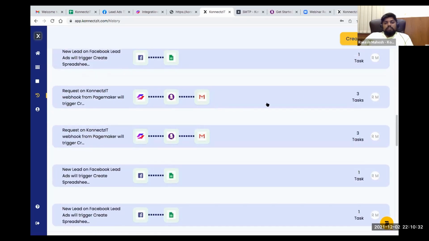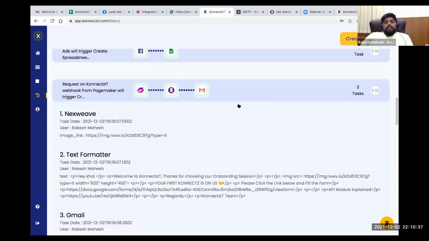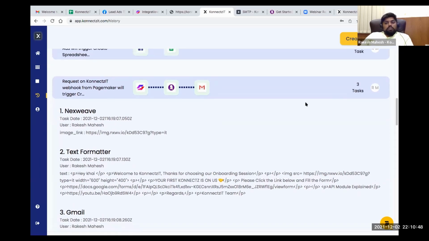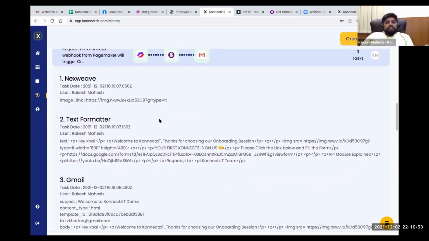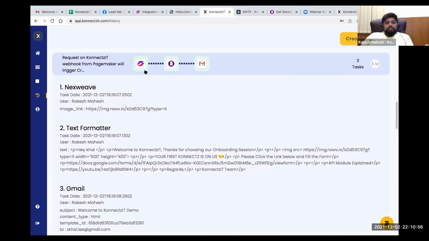And there is one more example which you can see. This was the example we performed, where you filled a form and generated a new link, and we used the text formatter and sent an email through Gmail. Now it is showing as 3 tasks. I will explain how we consume 3 tasks here. You can see we are not counting our trigger, that is PageMaker, where we requested the lead form from, but we are counting the Nextview app, where we generated the personalized experience, that is an image.